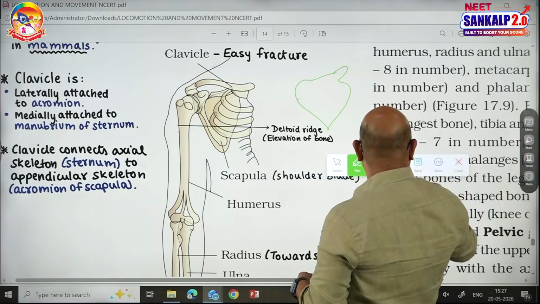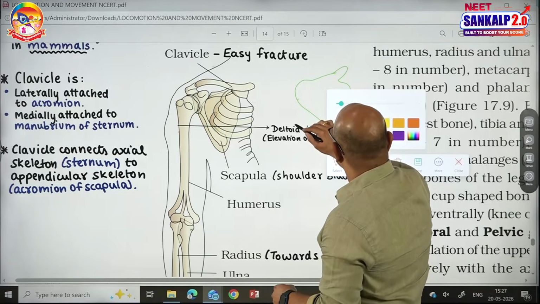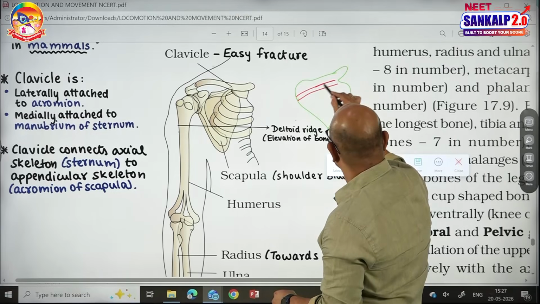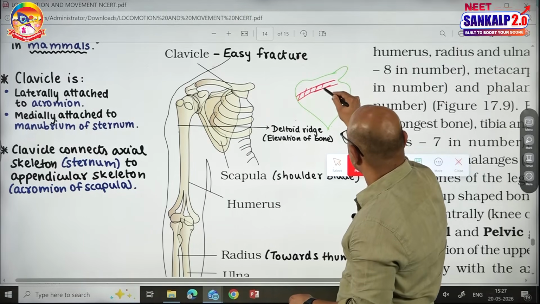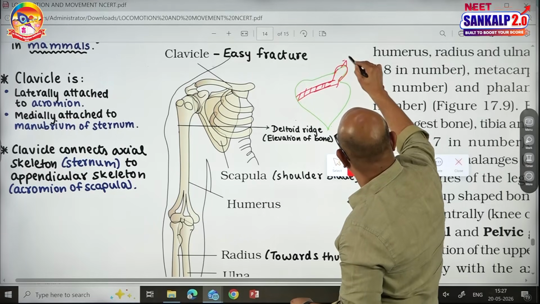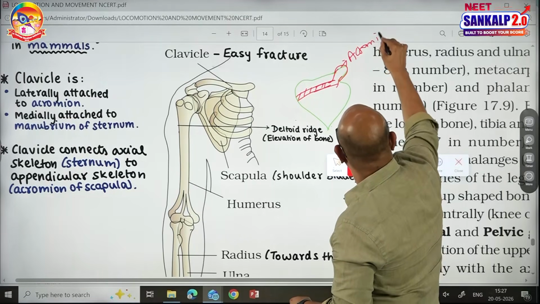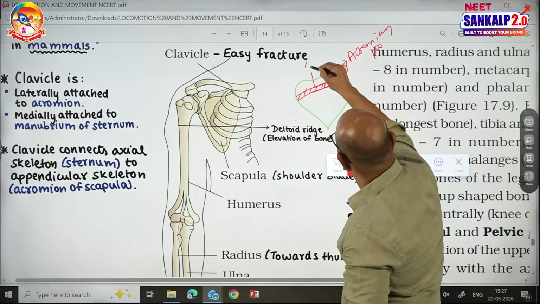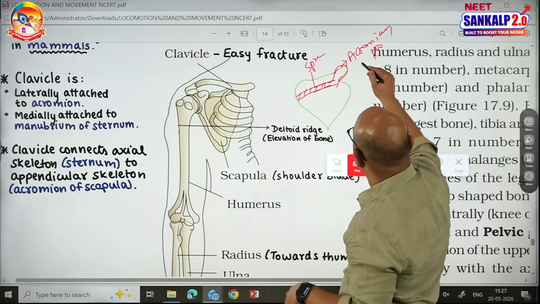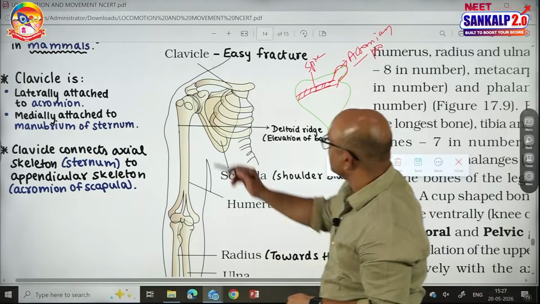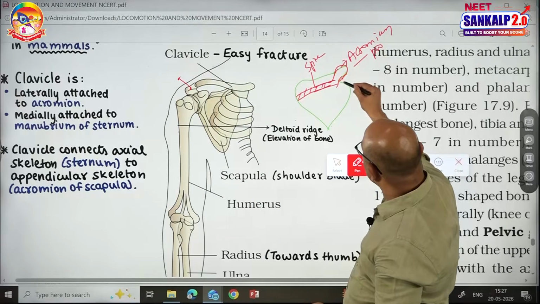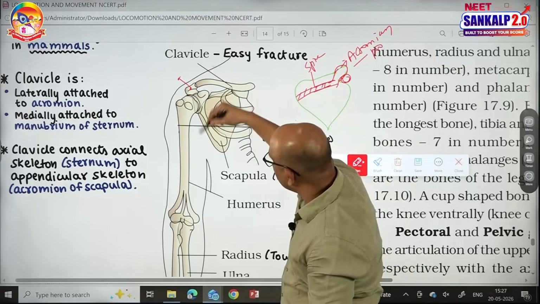On the back side of the scapula, there is a flat extension, there is a spine. This spine extends as a part known as the acromion process. So this is the spine, guys. Spine is located on the dorsal side. It extends as a flat component called the acromion process. See this? This is the acromion process. Below the acromion there is a cavity. This cavity is called the glenoid cavity.